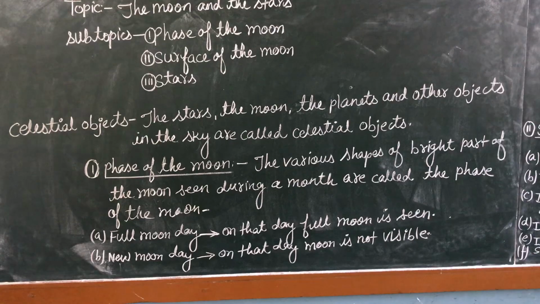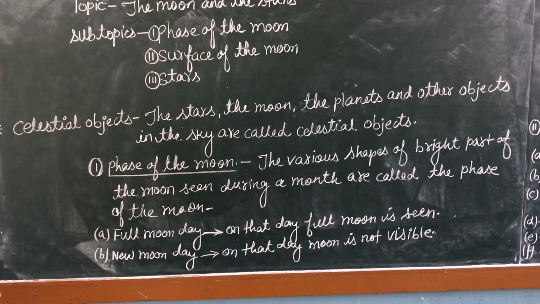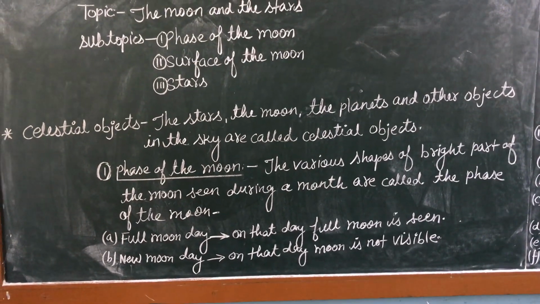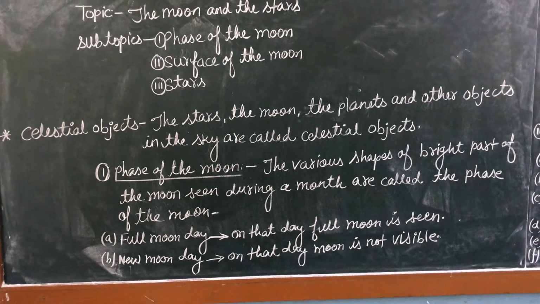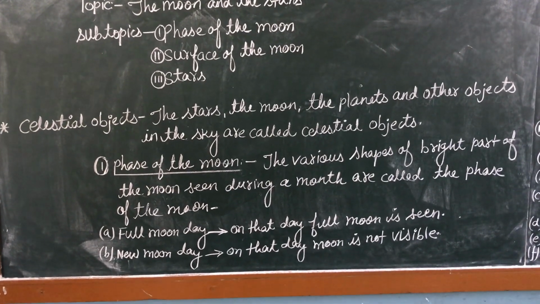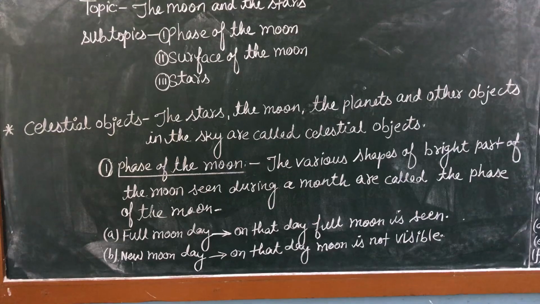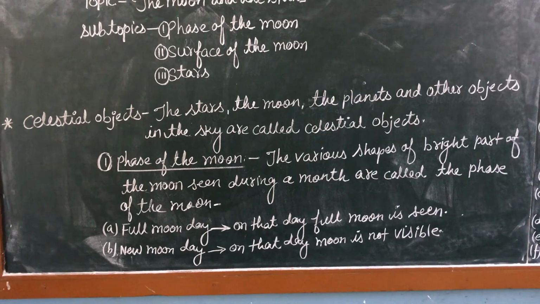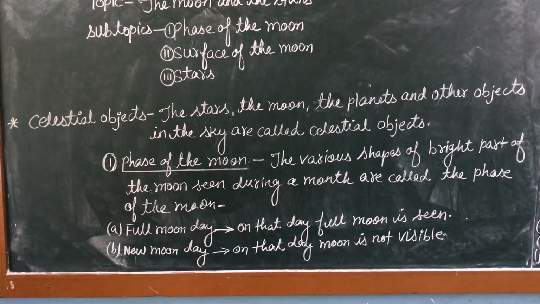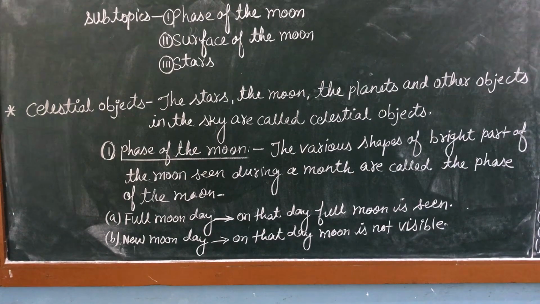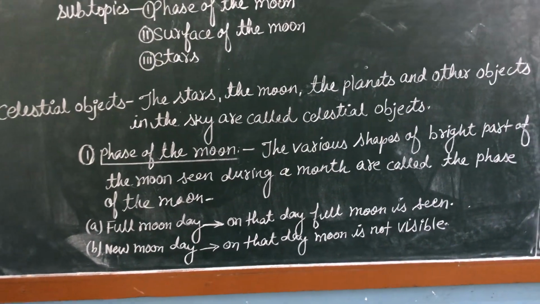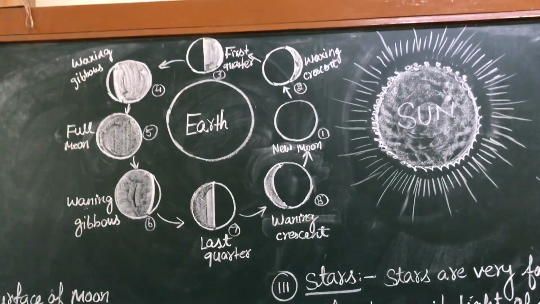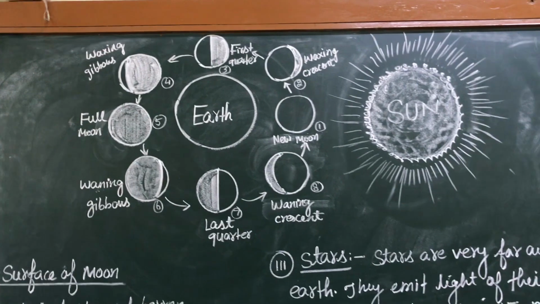Now we are going to discuss these phases of the moon, starting from new moon day, the day on which the moon is not visible. And the other day is full moon day. On that day the moon is completely seen, the full disk of the moon you can see, and that day is known as full moon day. Now we will understand the different phases of the moon one by one.